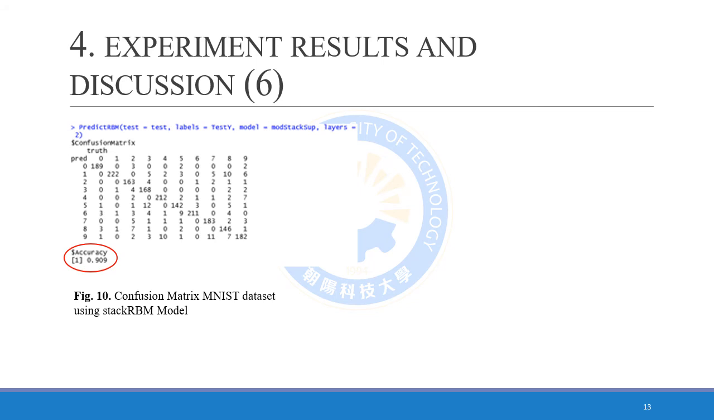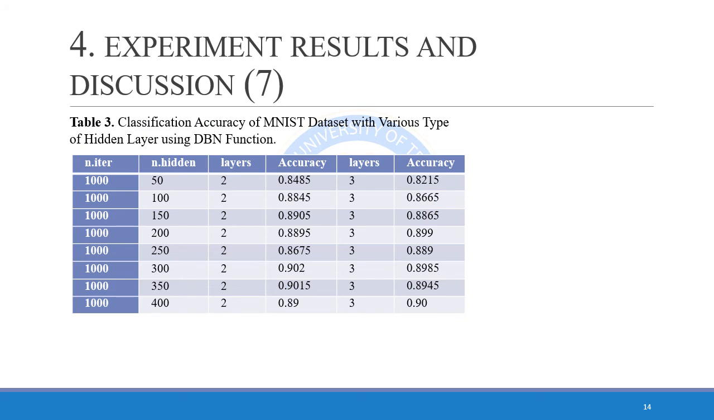90.9% accuracy. The next experiment result we can see in table 3 shows classification accuracy of MNIST dataset with various types of hidden layer using the DBN function. In this work, the highest accuracy for 2 layers is 90.15%, using 350 nodes in hidden layer, and for 3 layers is 90%, using 400 nodes in hidden layer.